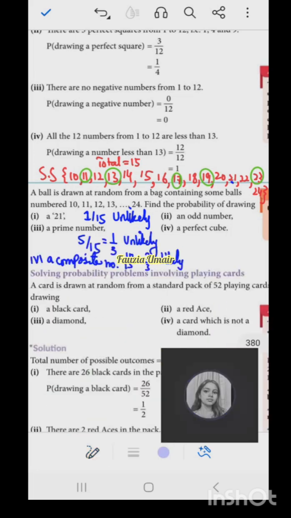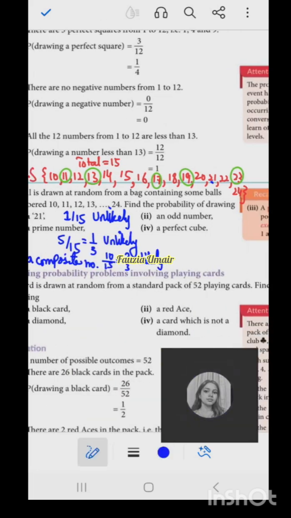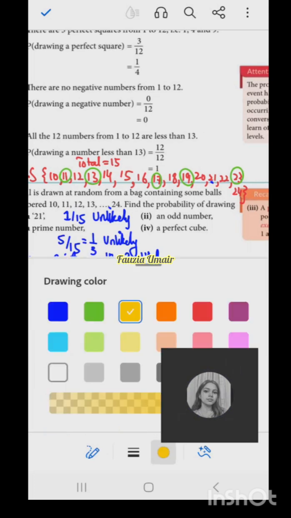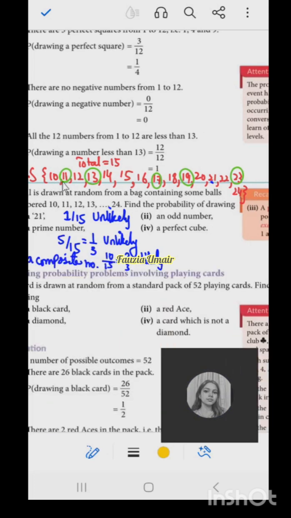All right. So now what is the probability of an odd number? So what will we check? We will check how many odd numbers there are. Out of 15, how many are odd? Let's put a tick mark. 11, 13, and so on. 1, 2, 3, 4, 5, 6, 7.